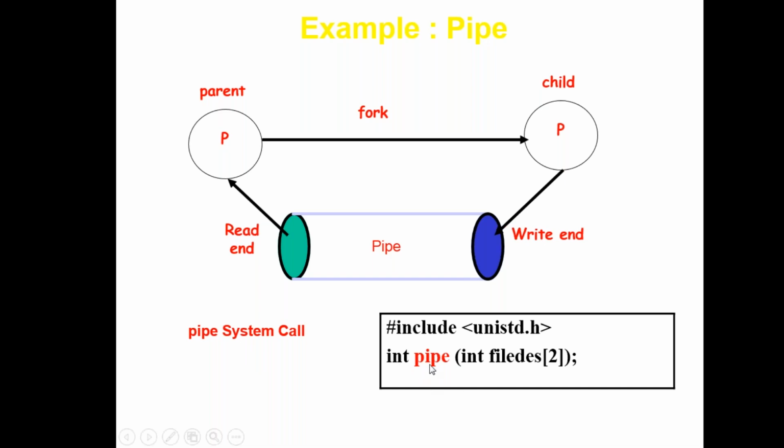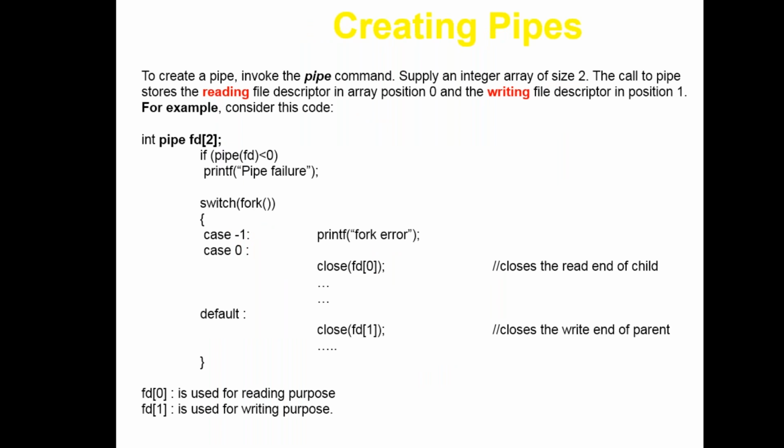Initially, you declare one pipe as an integer array. Pipe is a function, and it takes one array as an argument, an array of two file descriptors, and you pass that here. So pipe is a function that takes one array as a parameter. Fine. So this is creating a pipe in terms of your coding, how to create a pipe by using forking.